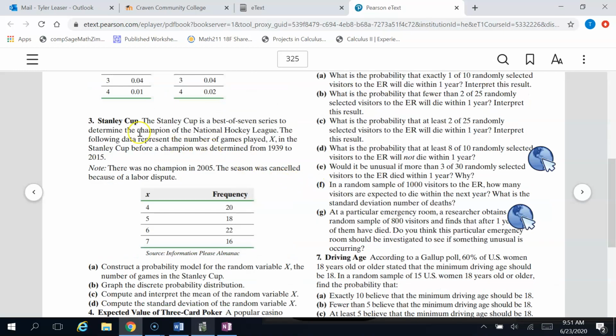Okay, moving on. Number 3 here. Stanley Cup. Stanley Cup is a best-of-7 series to determine the champion of the National Hockey League. The following data represents the number of games played X in the Stanley Cup before a champion was determined from 1939 to 2015. Note there was no champion in 2005. The season was canceled. Okay, so again, the X here, this represents the number of games played out of 7. Frequency is the number of times that number of games happened.